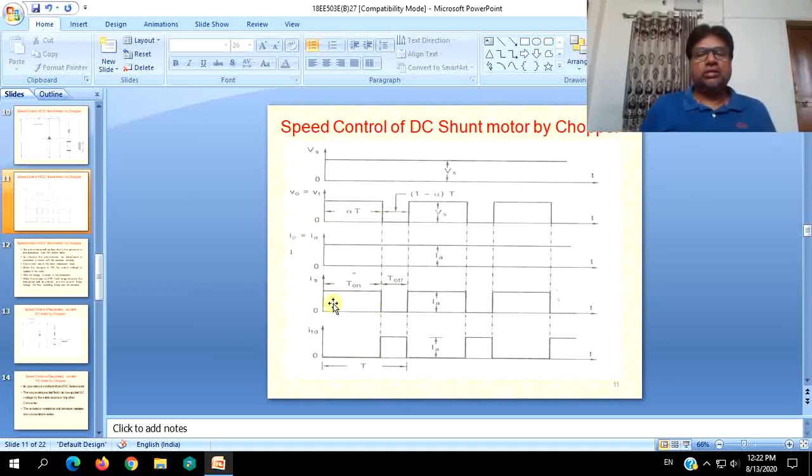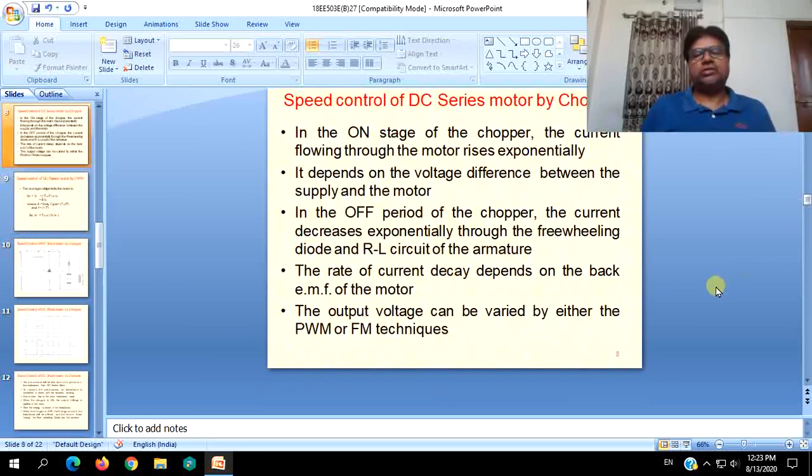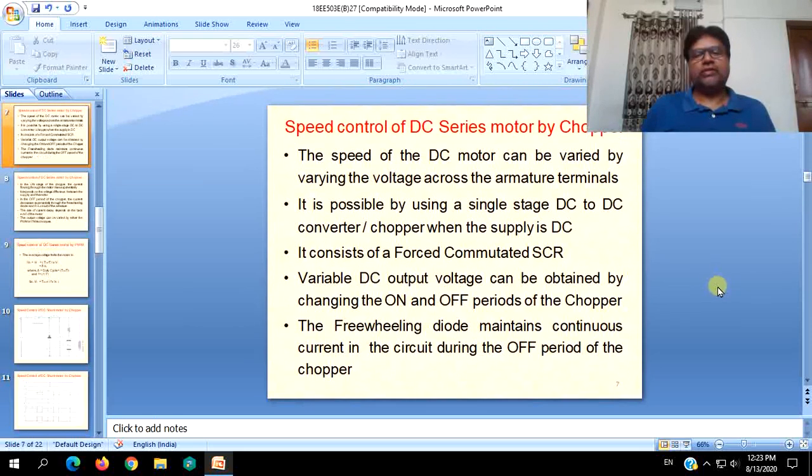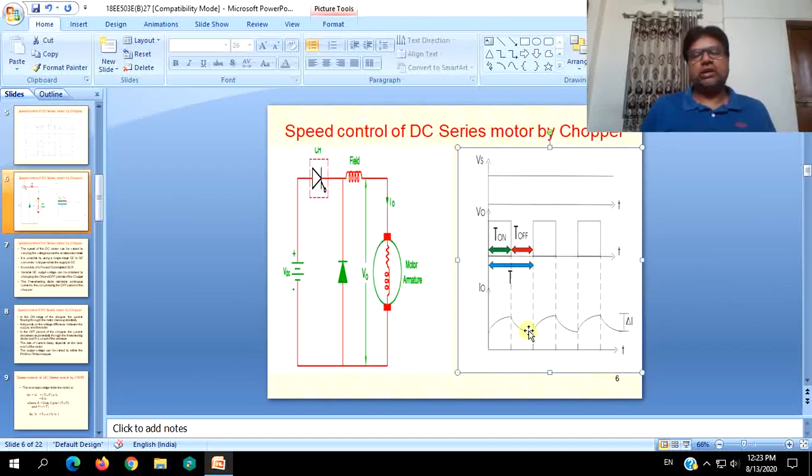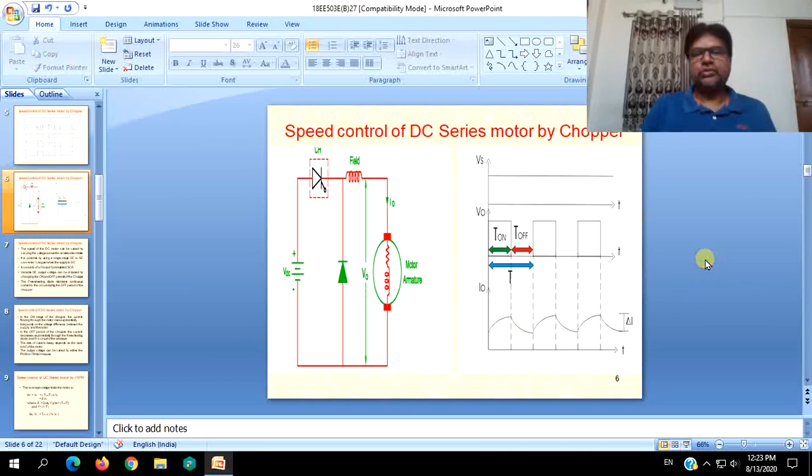During turn on, source current will be equal to load current or armature current. During turn off, source current will be zero, but now armature current will be equal to freewheeling diode current, or diode current, which is shown like this. Current becomes continuous, and this sort of waveform can be achieved, where current will become continuous.